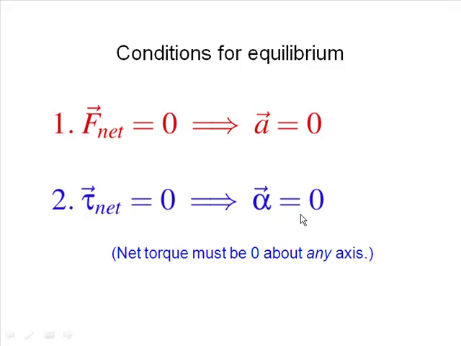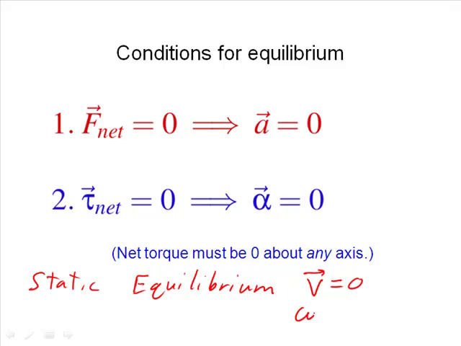Very often, we will be talking about static equilibrium, and the difference is that with static equilibrium, the velocity is also zero, as is the angular velocity. So to be in equilibrium, we only need the acceleration and angular acceleration to be zero. To be in static equilibrium, the velocity and angular velocity are also zero.